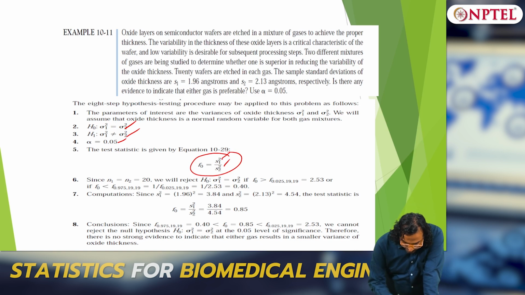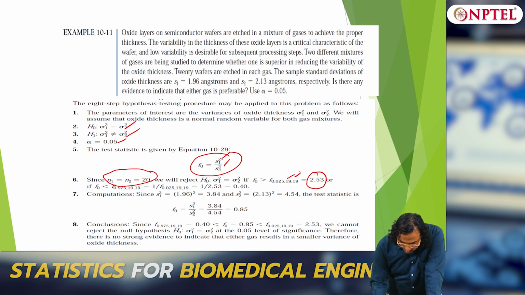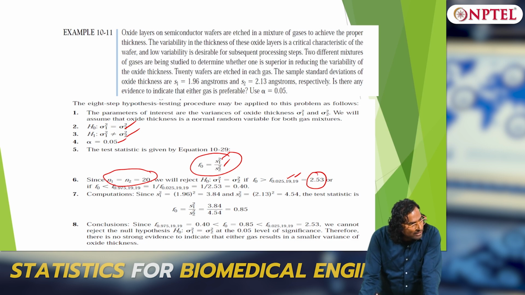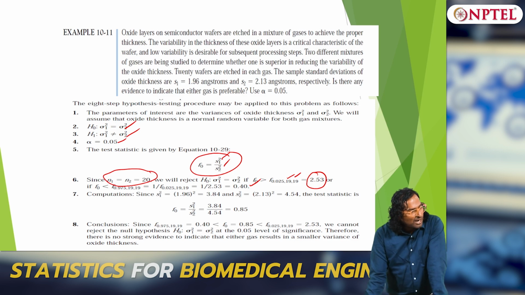If the degrees of freedom, both n1 and n2 are 20, so 19 comma 19 is the numerator and denominator degrees of freedom, you look at the F value. If it is 2.53, any value greater than 2.53 you reject the null hypothesis, and any value less than 0.40 also you reject the null hypothesis.